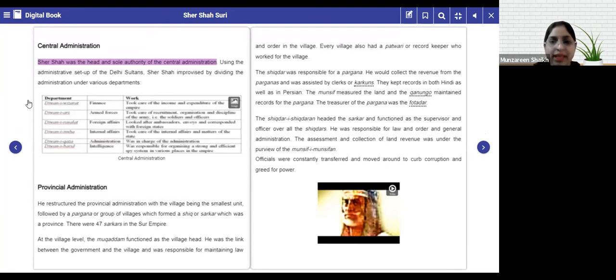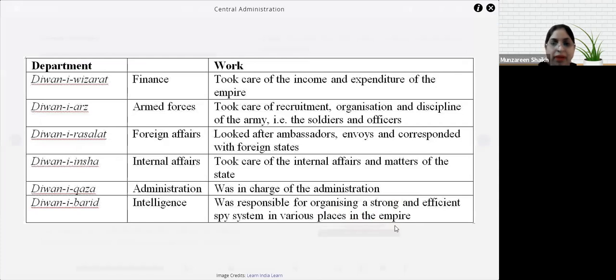Okay, for example, click on the image. We have the Department of Finance, Department of Armed Forces, Department of Foreign Affairs, Internal Affairs, administrative department, intelligence. The names given by them were different. That is called Diwan-i-Wizarat, Diwan-i-Arz, Diwan-i-Rasalat, Diwan-i-Insha, Diwan-i-Iqta, Diwan-i-Qaza, and Diwan-i-Barid.